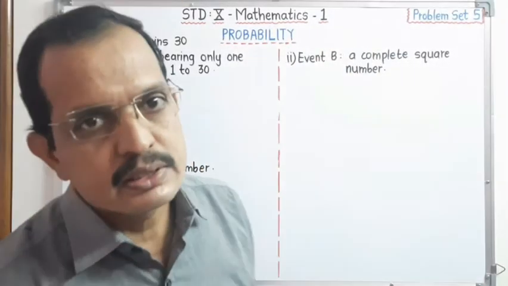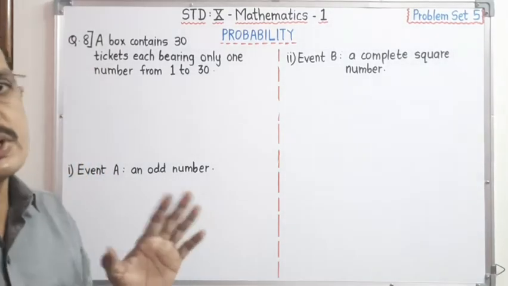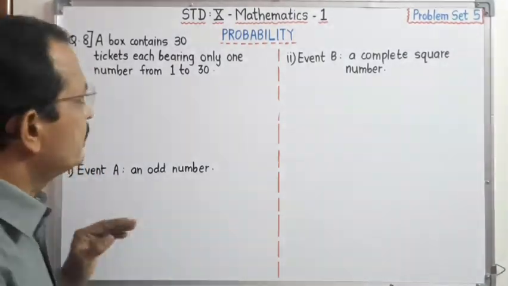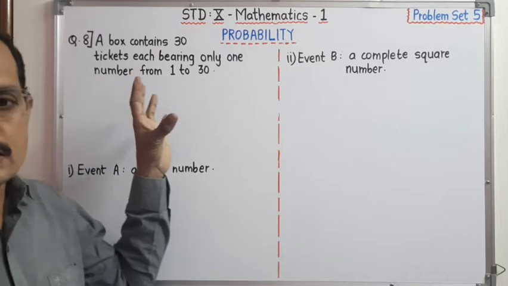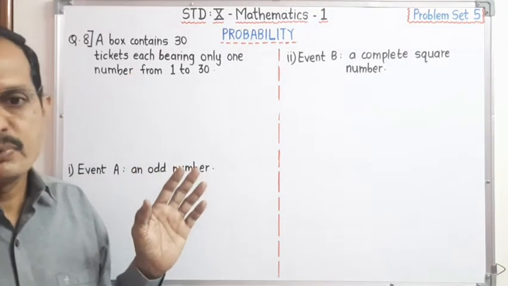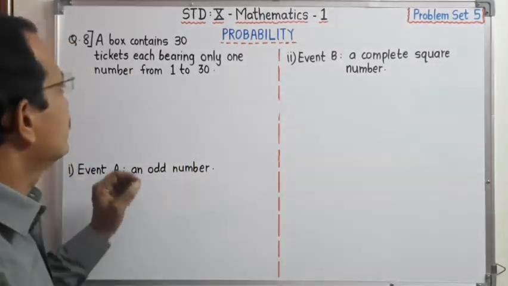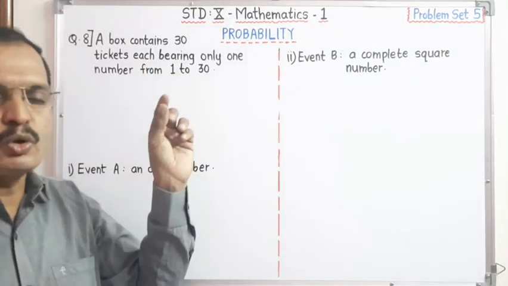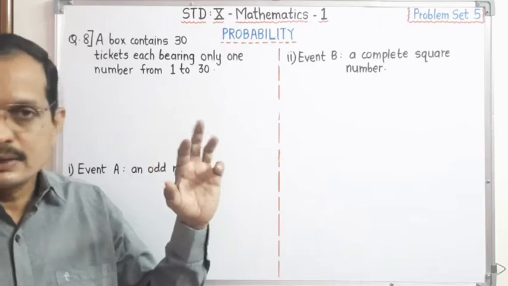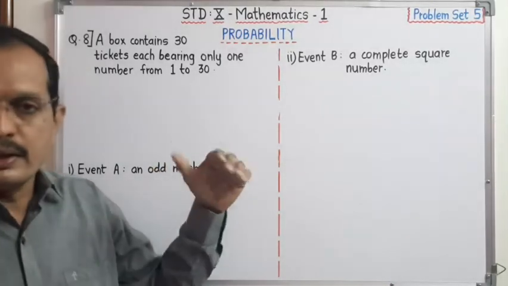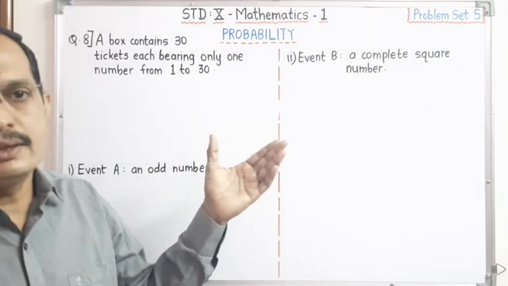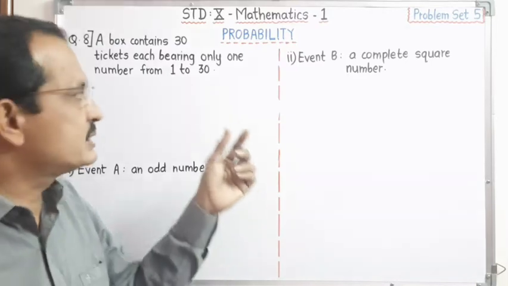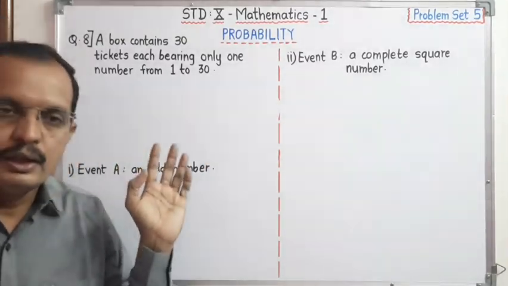Dear student, first of all we have to identify the random experiment. In this case, a box contains 30 tickets, and on each ticket there is a number from 1 to 30. That means on the first card there is 1, on the second card 2, on the next card 3. Like this, on each card one number is there from 1 to 30.